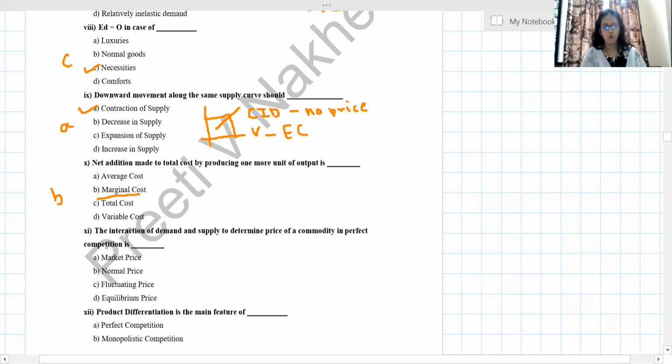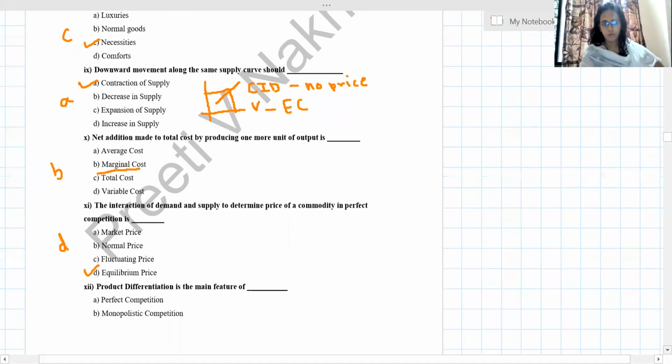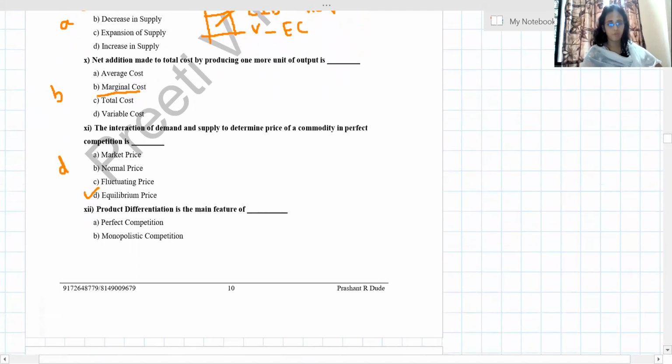Then interaction of demand and supply to determine the price of a commodity in perfect competition is nothing but equilibrium price. Product differentiation is the main feature. We all know that product differentiation is the main feature of monopolistic competition. So answer is B, monopolistic competition.